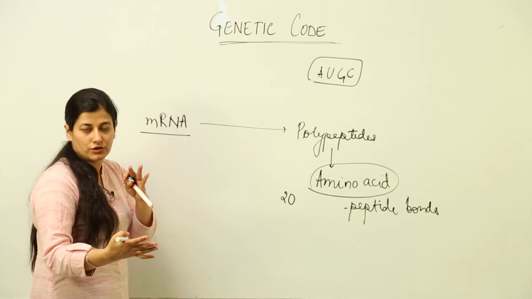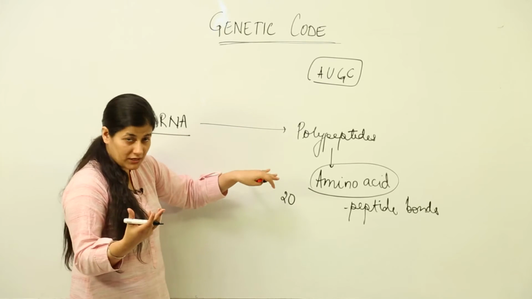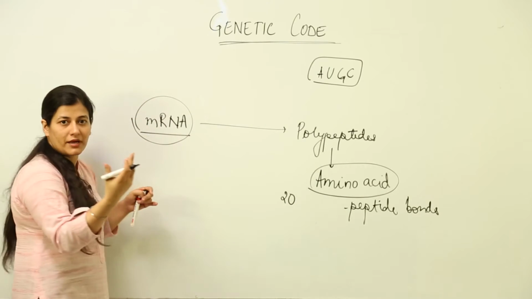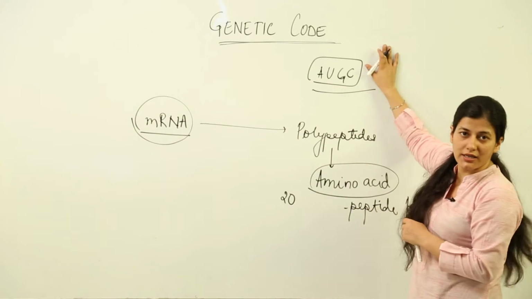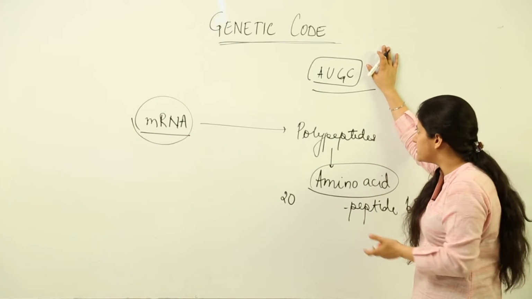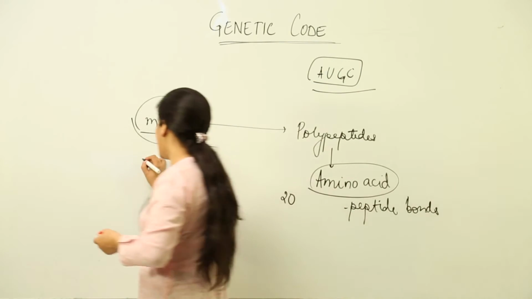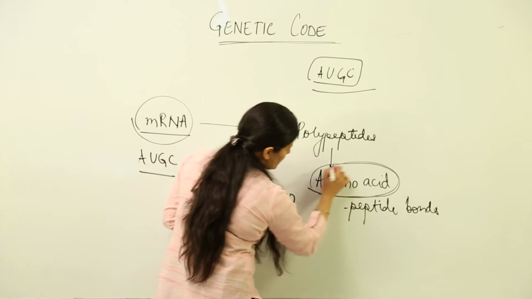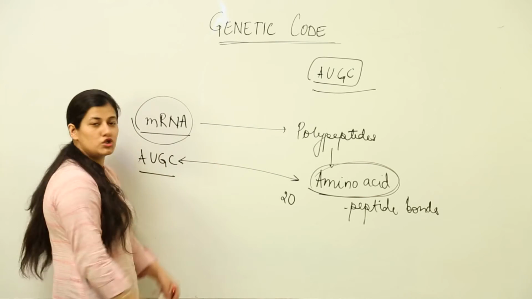Now, some relation or some sort of interconnectivity has to be devised between these amino acids and what lies in mRNA. What is mRNA? mRNA is nothing but an alternate arrangement of these four nucleotides, AUGC. It could be GG, AUUCC. We have seen that there are many possibilities of arrangement of these four different nucleotides. So, mRNA has the language of AUGC, and proteins would be formed from amino acids. So, some link has to be developed between these two.